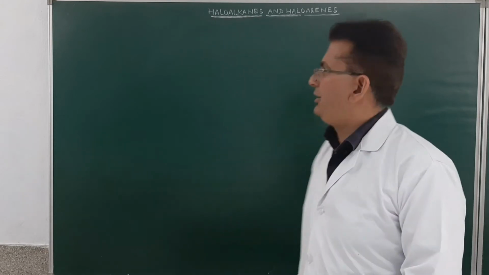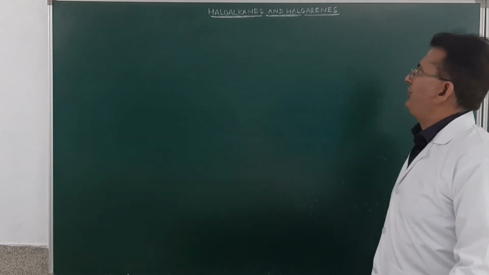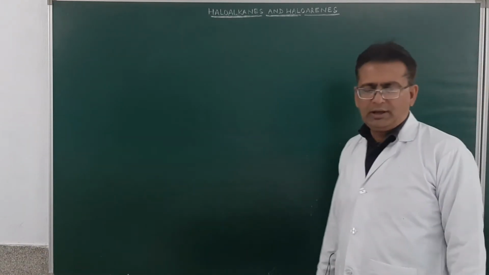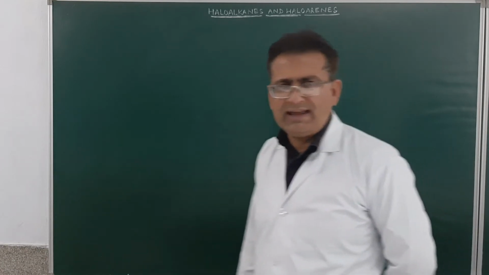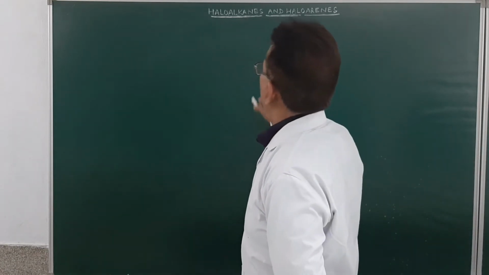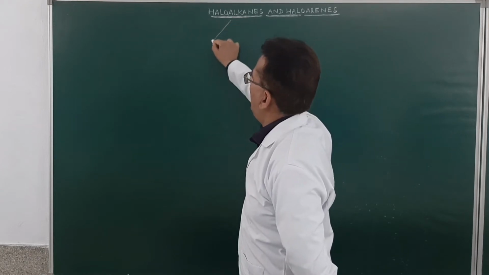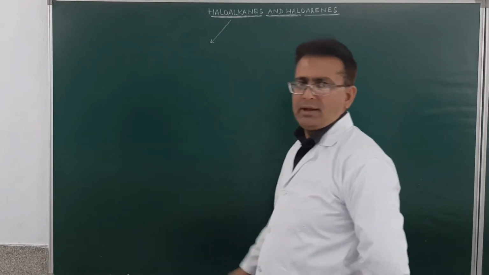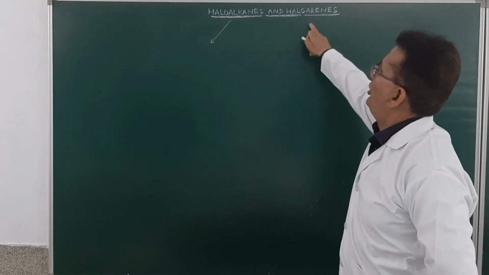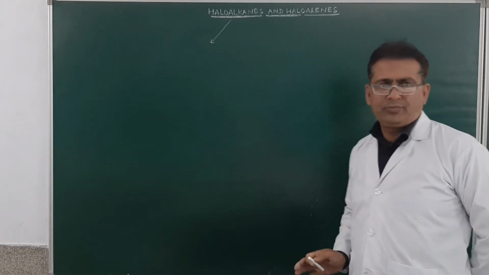Now students, today we will start our discussion with the first chapter of organic chemistry, and that is haloalkanes and haloarenes. Now students, just see over here. What is written? Haloalkanes. And what is this? Haloarenes.